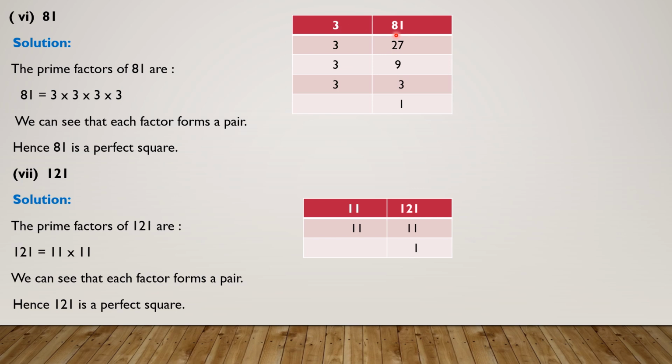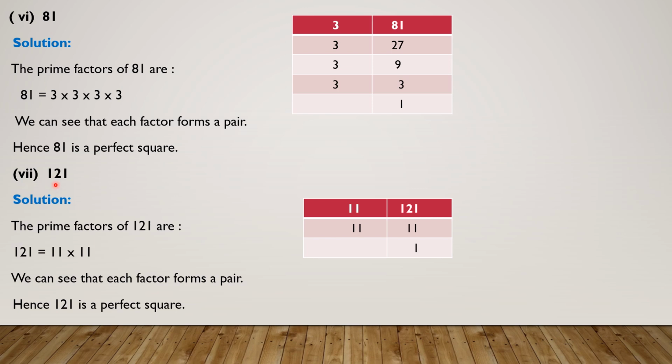Since this number is not divisible by 2 because at unit place we have 1, try with 3. Divide 81 by 3. Yes, it is divisible. So divide 81 by 3. We get 27. 27 is divisible by 3, so divide it by 3. We get 9 and then 3. Now look at the prime factors. Are they in pairs? Yes, they are in pairs, which means 81 is a perfect square. By the way, 81 is a perfect square of which number? Yes, it is a perfect square of 9.